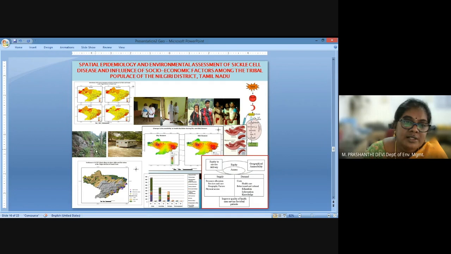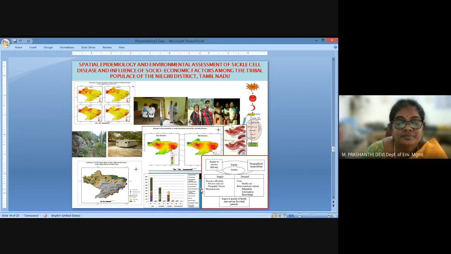You can see how the terrain is during dry conditions and during wet conditions, and how monsoon and land accessibility itself is a huge challenge for these people to avail health facilities in their region, and how this itself has led to a lot of life loss in the area.